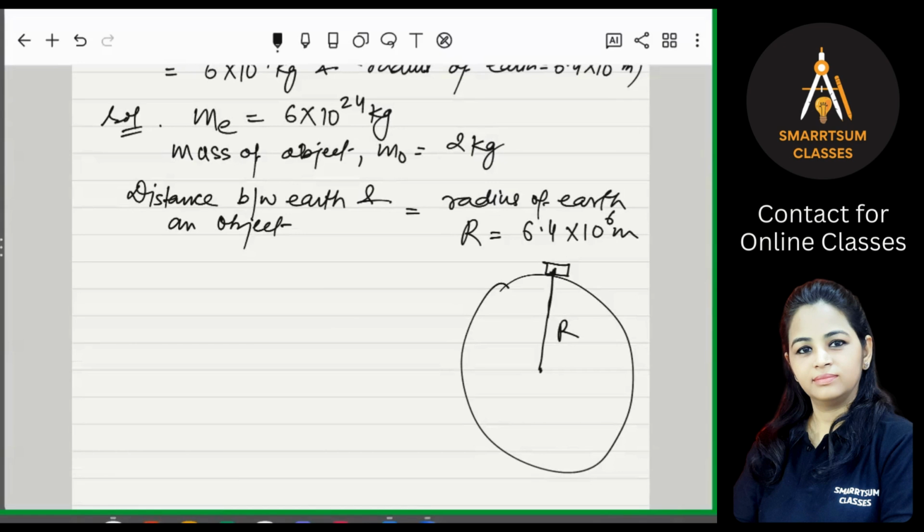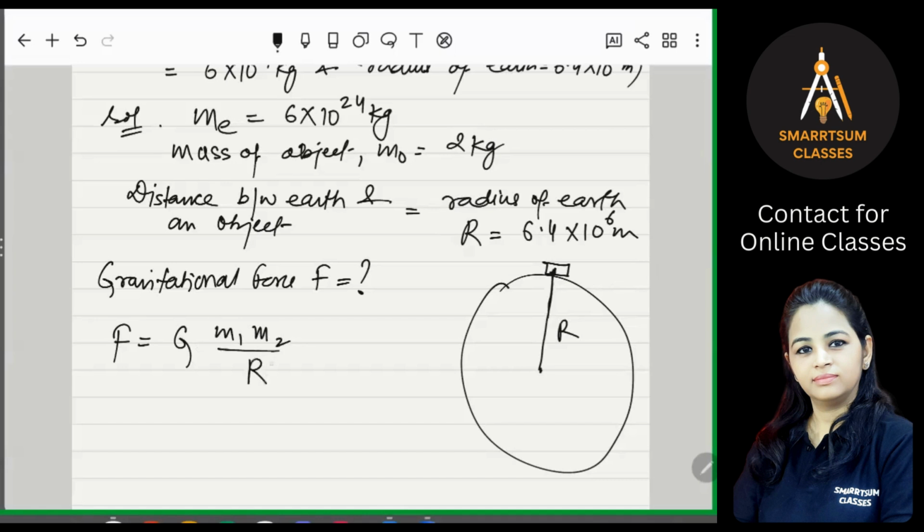Okay, everybody getting it? Now we have to find the gravitational force F. By the universal law of gravitation, we know that F is equal to G M1 M2 upon R square, right?